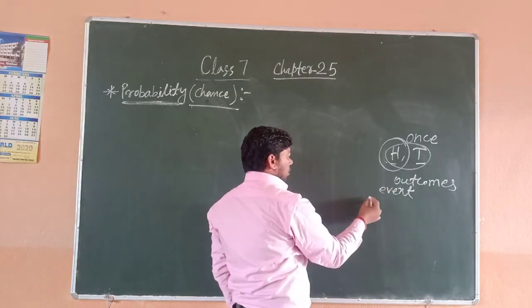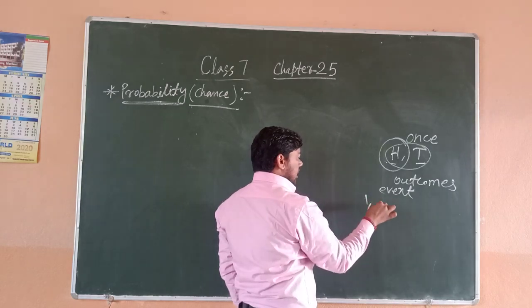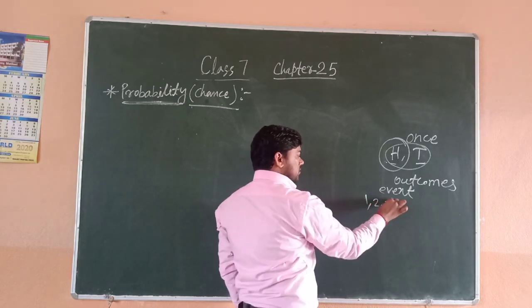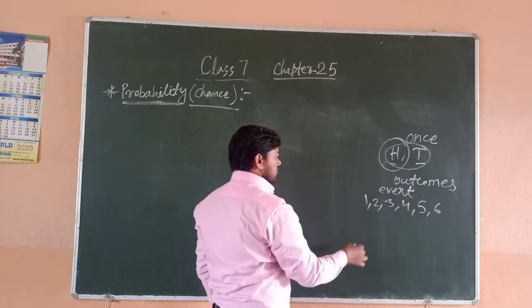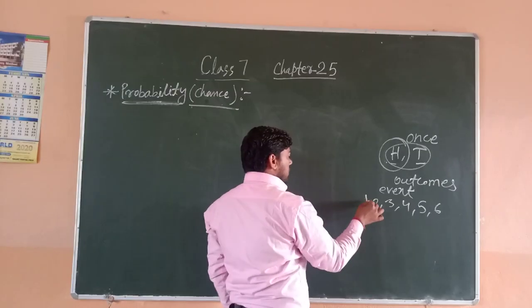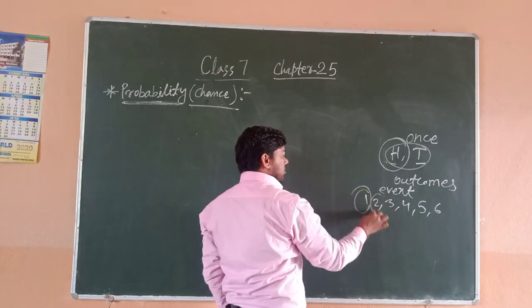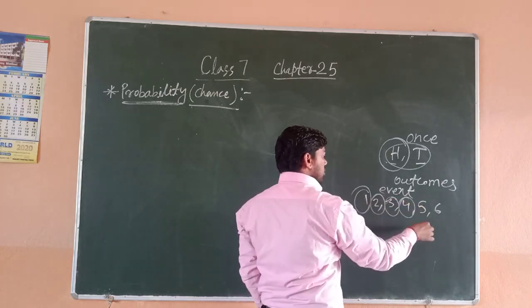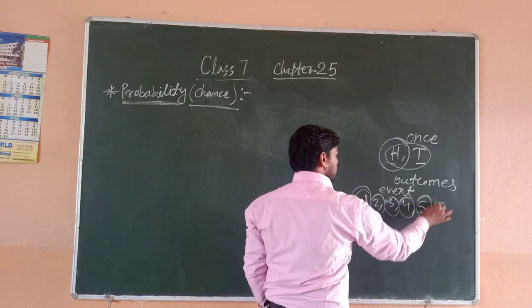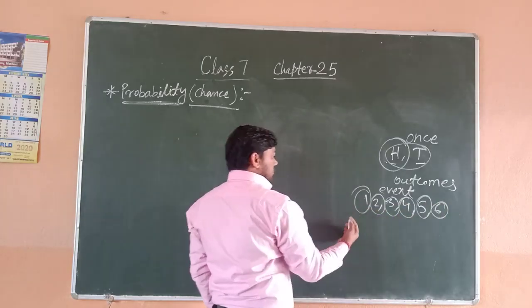When we roll a die once, there are 6 outcomes: 1, 2, 3, 4, 5, 6. Each outcome is called an event. 1 is an event, 2 is also an event, 3 is also an event, 4, 5, 6. These all are events.